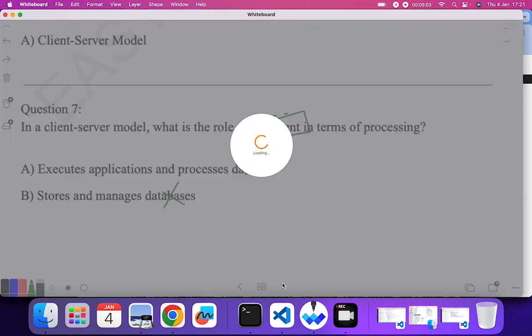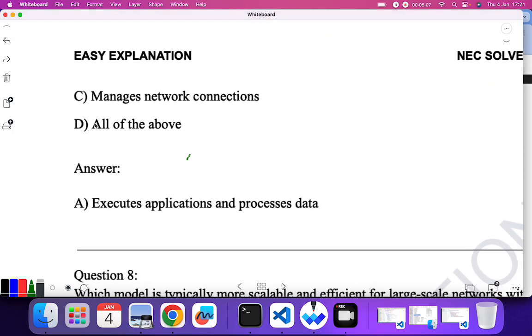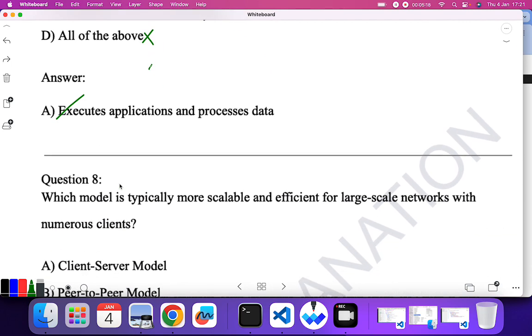Let's go and see the other options. Next is manages network connection. No, it cannot do anything related to management. All of the above, no. So executes application and process data, A is the correct answer. Let's go to another question.